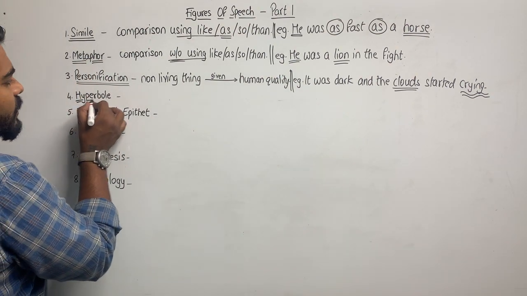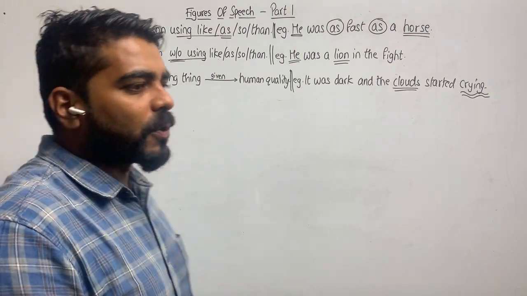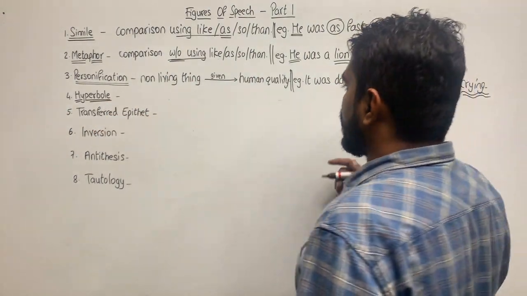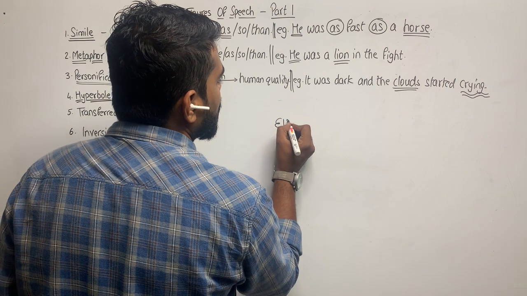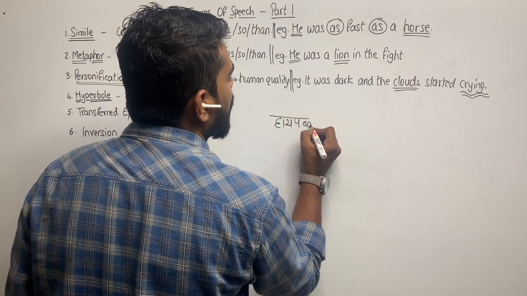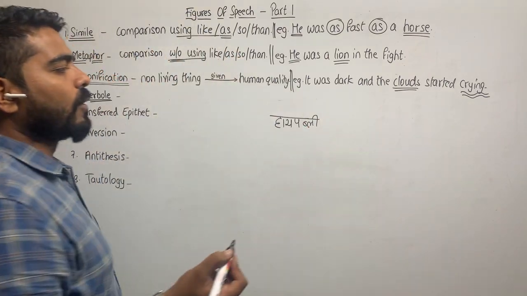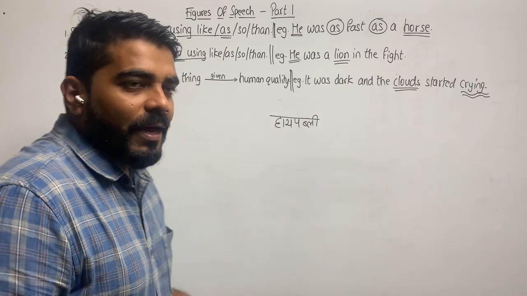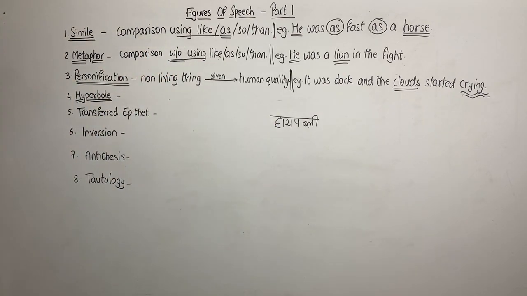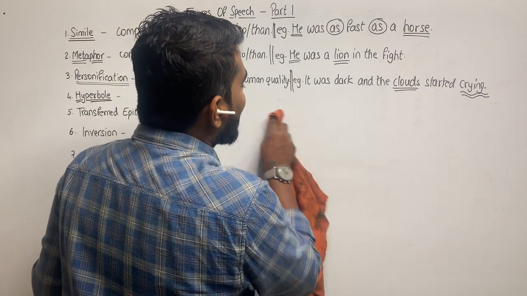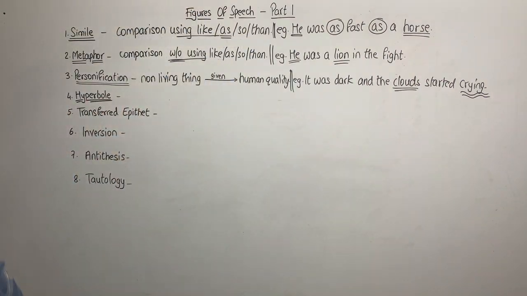Moving ahead, this figure of speech is pronounced as hyperbole. If you know how to write Hindi or read Hindi, hyperbole.